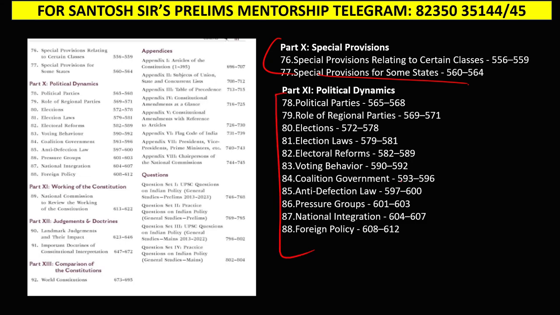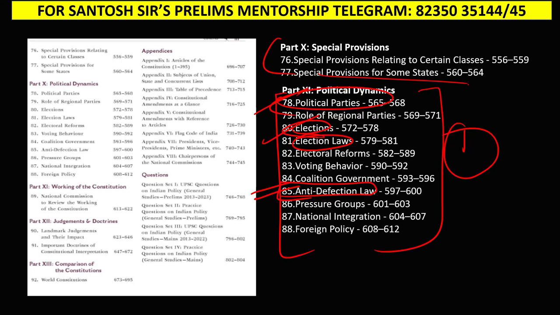Now, one question is coming from political dynamics. Generally the question will be either on election laws or on political parties. You have multiple questions asked in the last 4-5 years from this chapter, so it is very important. Questions have also come on the anti-defection law, so you can include this chapter too. Overall, these are some of the important chapters.